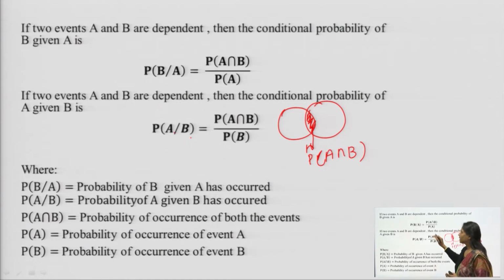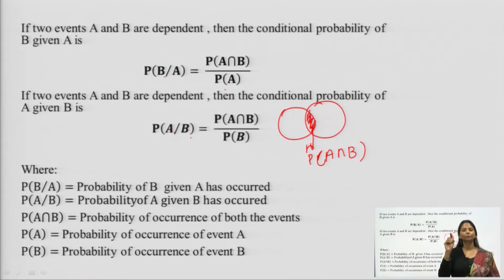In the same manner, if there are two events A and B in which I want to find out the probability of B given A, then I have probability of B which I want to find out in the numerator, whereas probability of A which I already know is kept in the denominator.